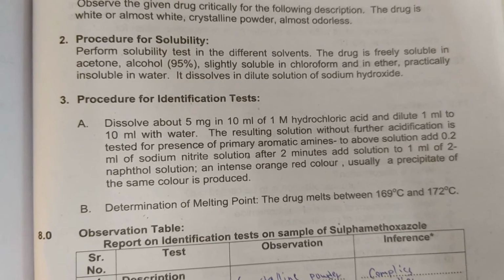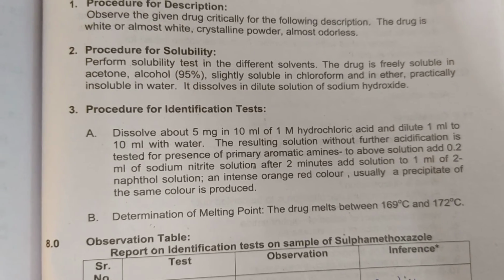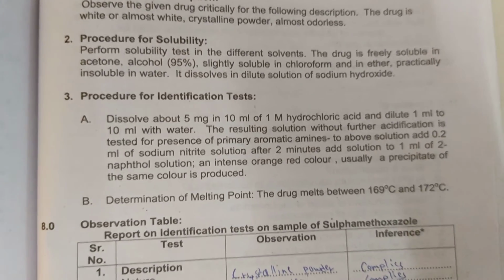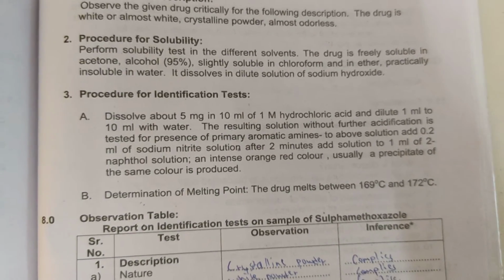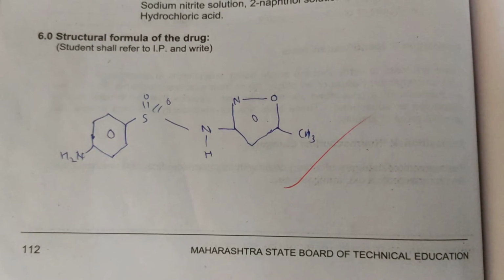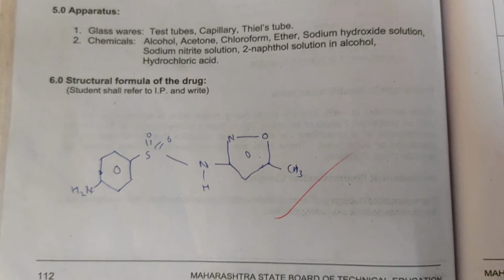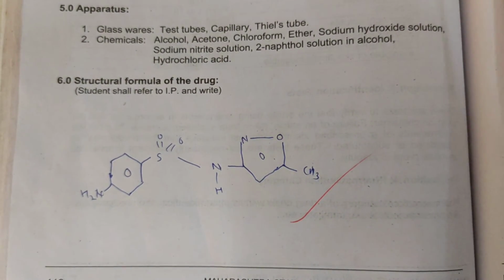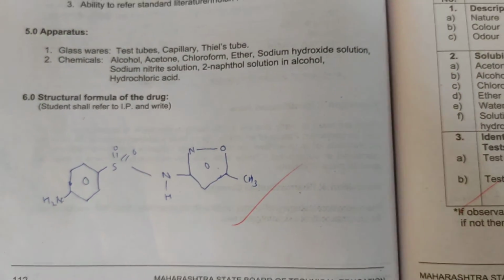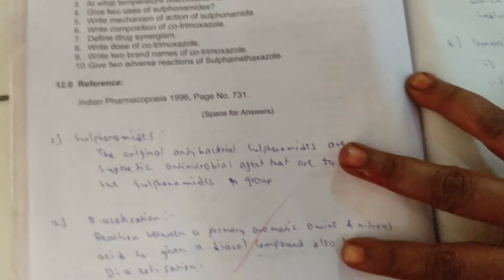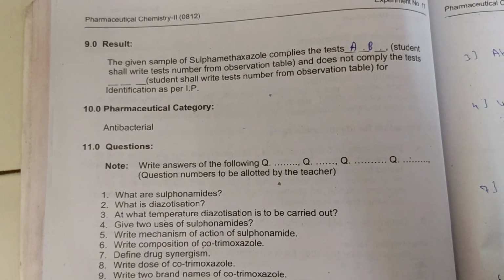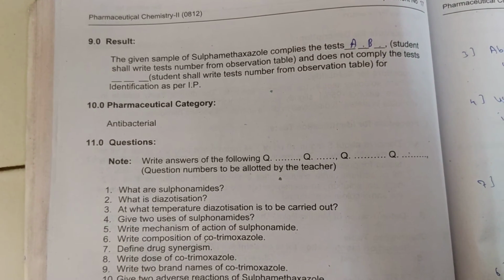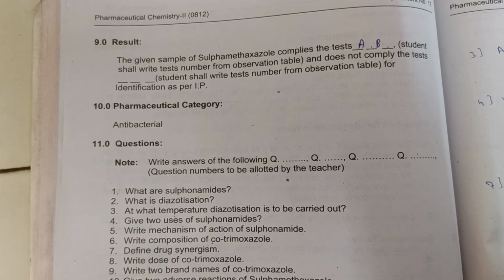Next test is determination of melting point. Here the drug melts between 169 to 172 degrees centigrade, and this is the structure of sulfamethoxazole. In case of result, what you are going to write down? The given sample of sulfamethoxazole complies with tests A and B.